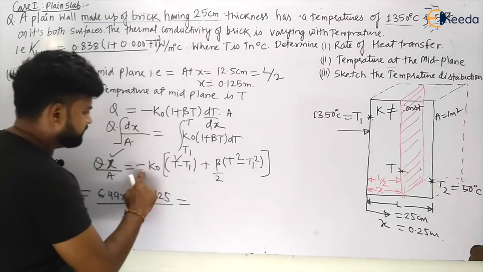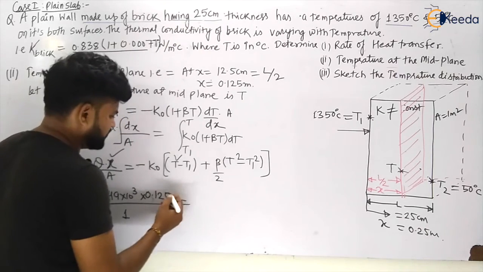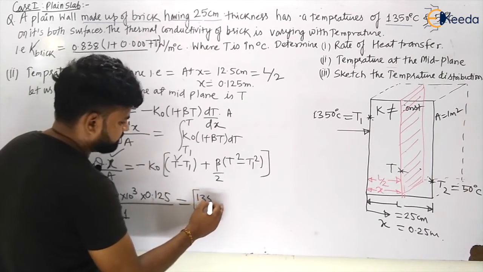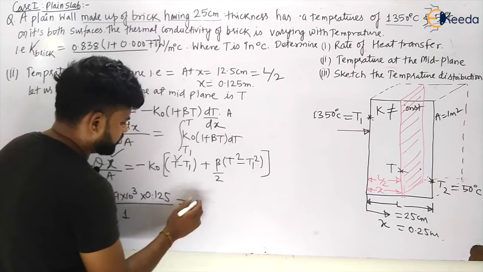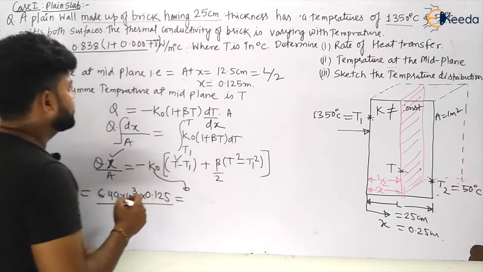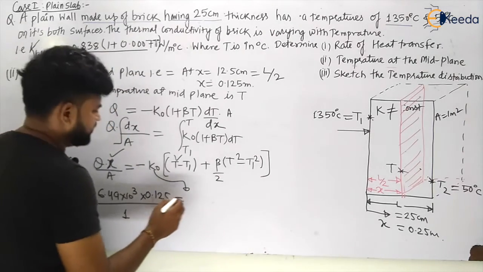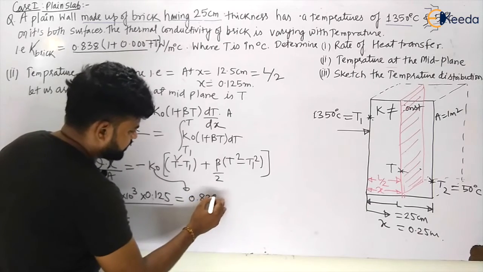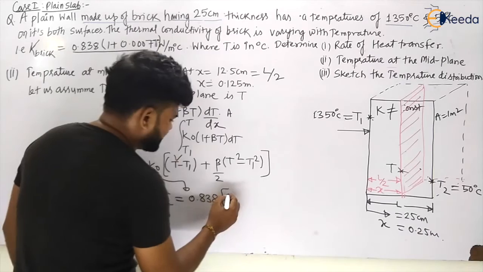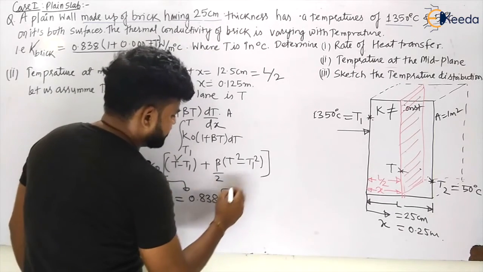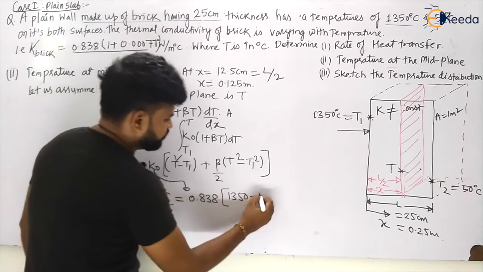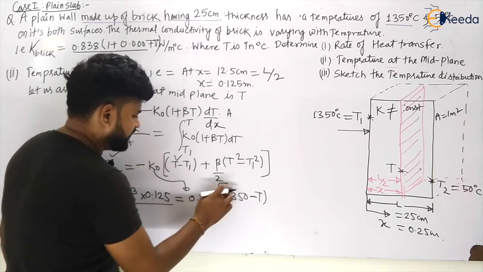If I multiply minus inside, this will become t1, which is 1350, and k naught is also there. What is the value of k naught, my dear students? This is given to be 0.838 multiplied by, I am taking minus inside, t1 minus t. So t1 is 1350 minus t, we have to calculate.